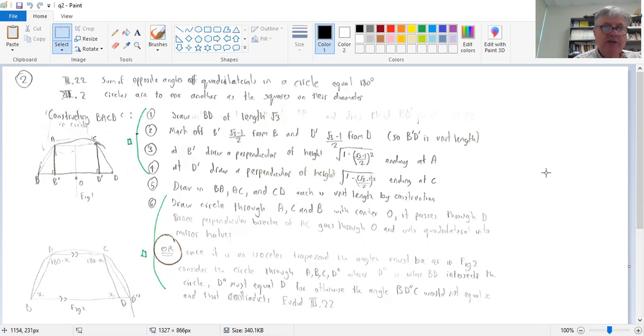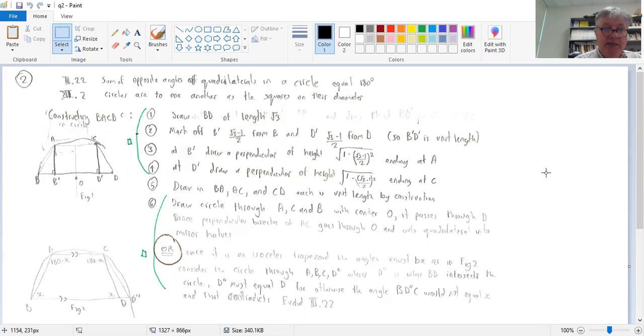Since it's an isosceles trapezoid, we have that opposite angles add up to 180 degrees. And if it didn't pass through D, say it passed through some other point, D double prime, well, you've got a quadrilateral by Euclid 3.22.